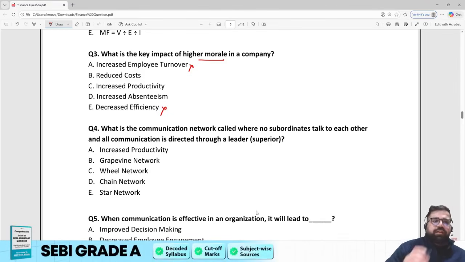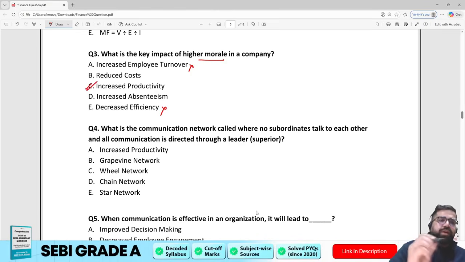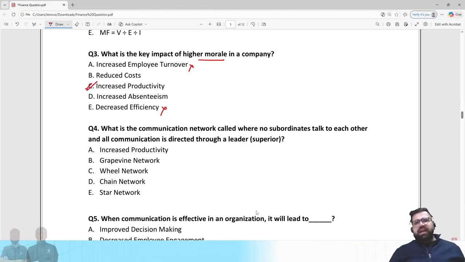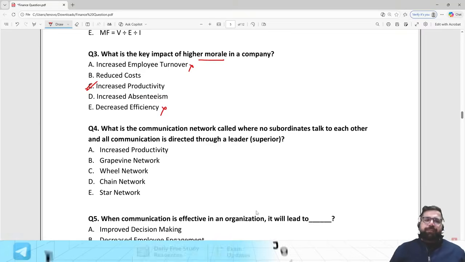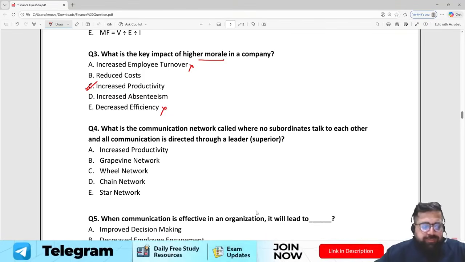The correct answer according to me should be increase productivity, because if morale is high, there can be different cases with productivity. Either it can increase, decrease, or anything can happen. So the correct answer will be option number C, because morale has a direct impact on productivity. This we all know. Reduce cost is not making any sense.